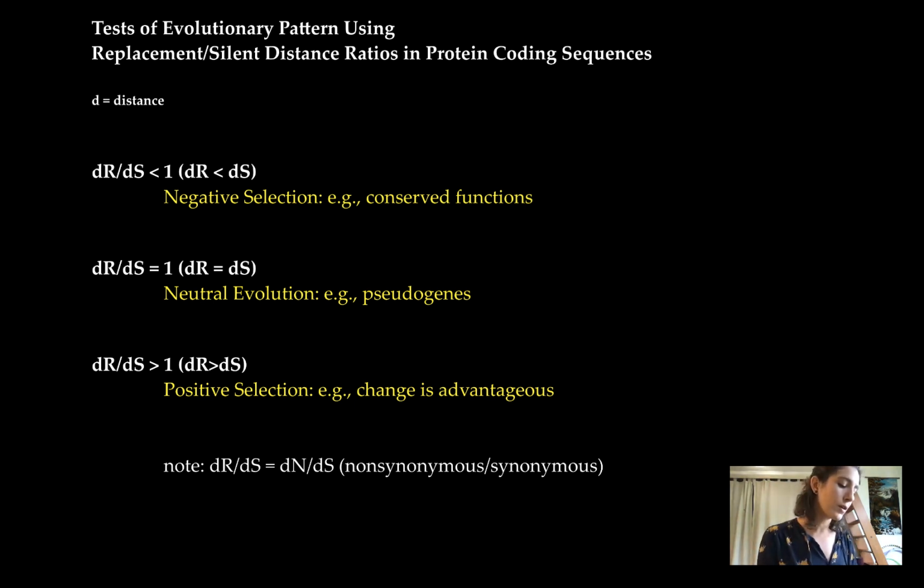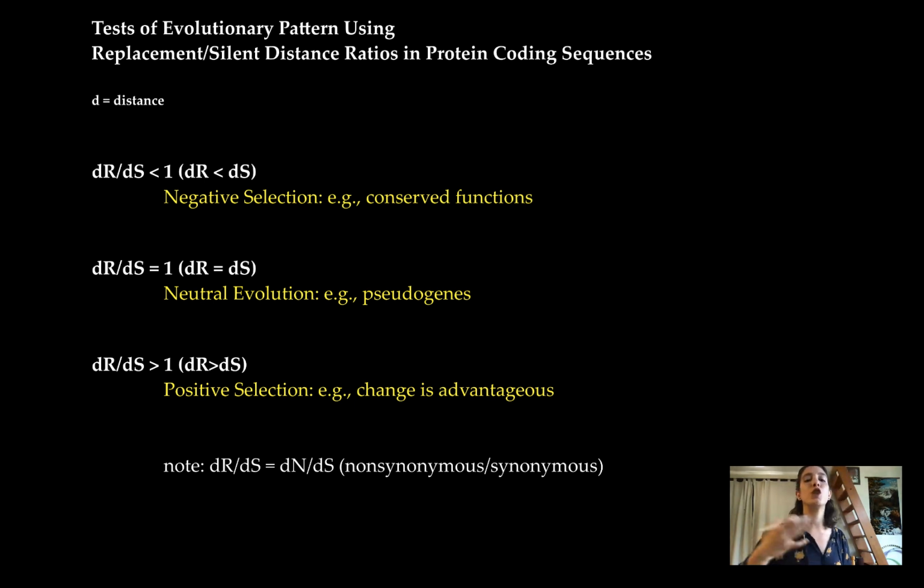When your dr over ds is equal to 1, or in other words, your dr is equal to your ds, then we call this neutral evolution. These are good ones for making a molecular clock, or, as they say, calibrating a molecular clock. Things like processed pseudogenes, microsatellite alleles, things that people often call junk DNA that have no phenotypic expression.